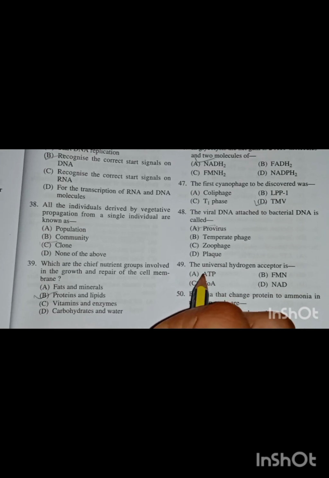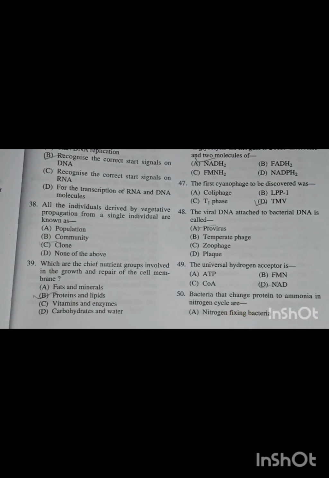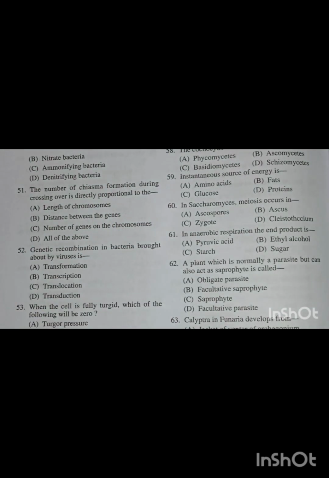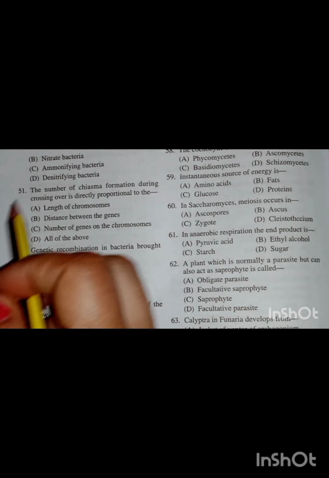The next question is: the universal hydrogen acceptor is ATP, FMN, coenzyme, NAD. The correct answer is option D, NAD. Next question is: the bacteria that change protein to ammonia in nitrogen cycle are nitrogen fixing bacteria, nitrate bacteria, ammonifying bacteria, denitrifying bacteria, and the correct answer is option C, ammonifying bacteria.